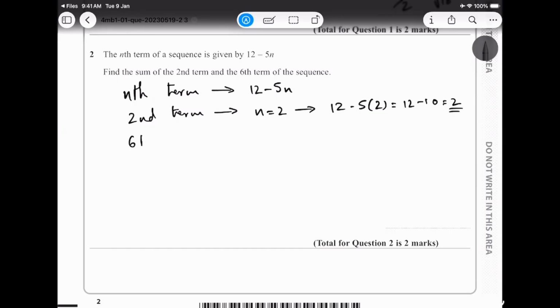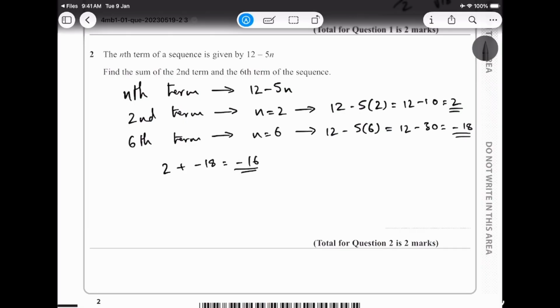For the sixth term, n is equal to 6. 12 minus 5 times 6 is equal to 12 minus 30, which is negative 18. Then we need to find the sum. So 2 plus negative 18 gives me negative 16. My answer is negative 16.